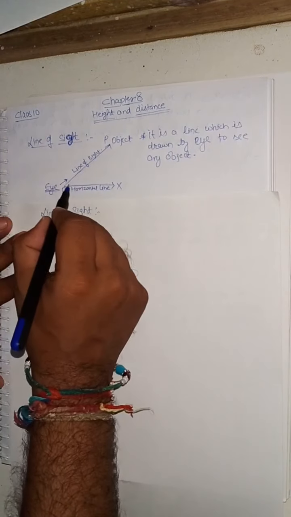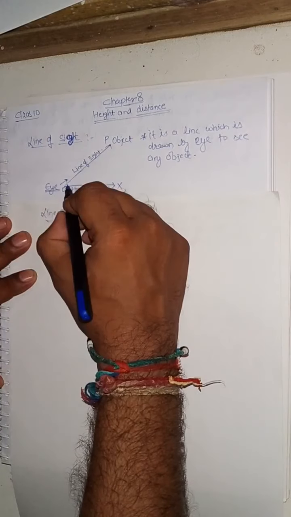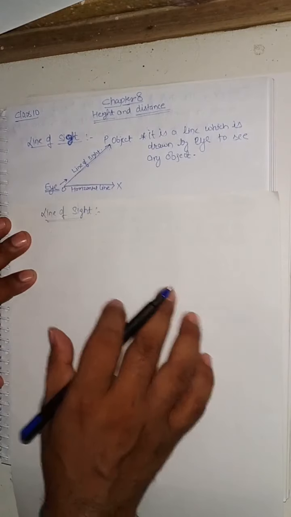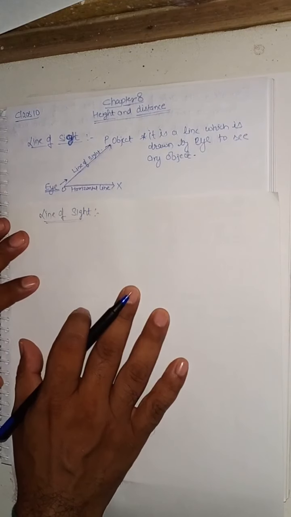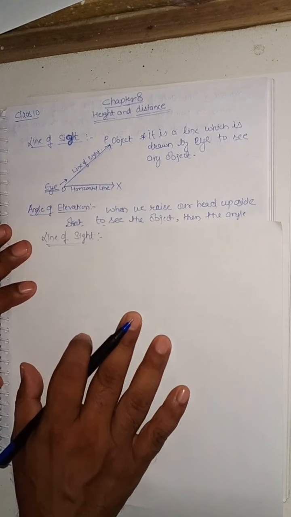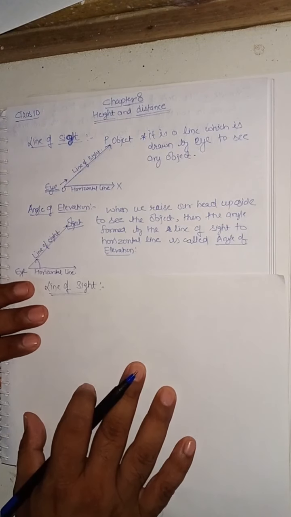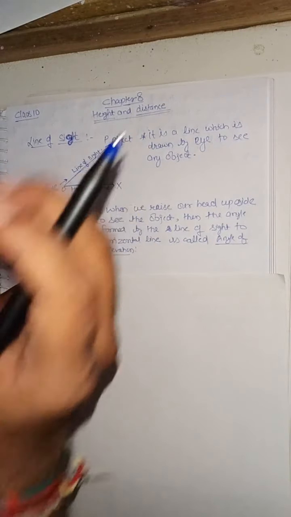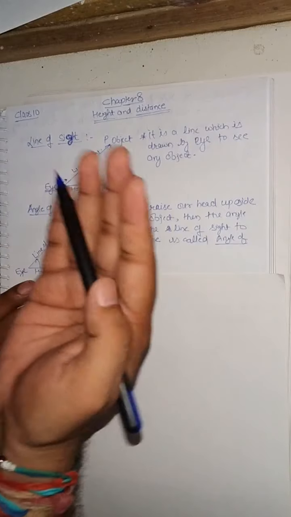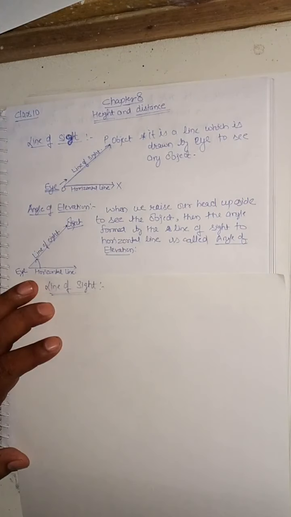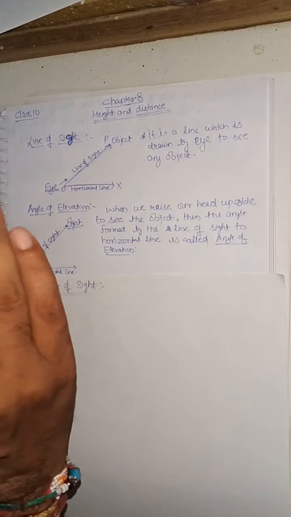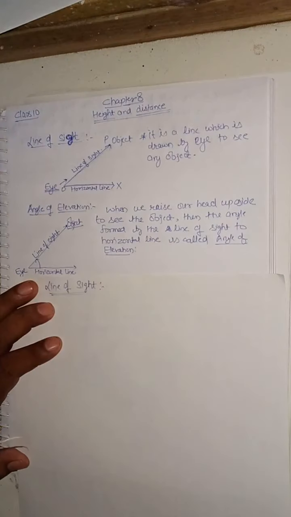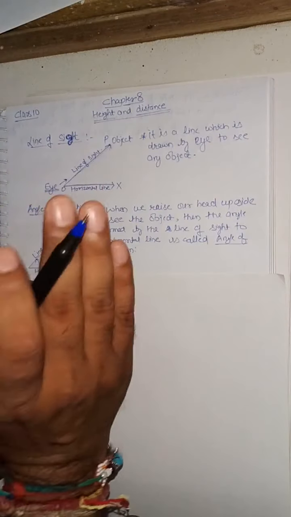Okay, so this is called a horizontal line and this is a line of sight, in the direction in which we are seeing the object. So this is called the line of sight. Our next term is angle of elevation. What is an angle of elevation? When we are seeing any object, if we raise our head upside, then the angle which is formed between our horizontal line and that line of sight, that angle is called the angle of elevation.